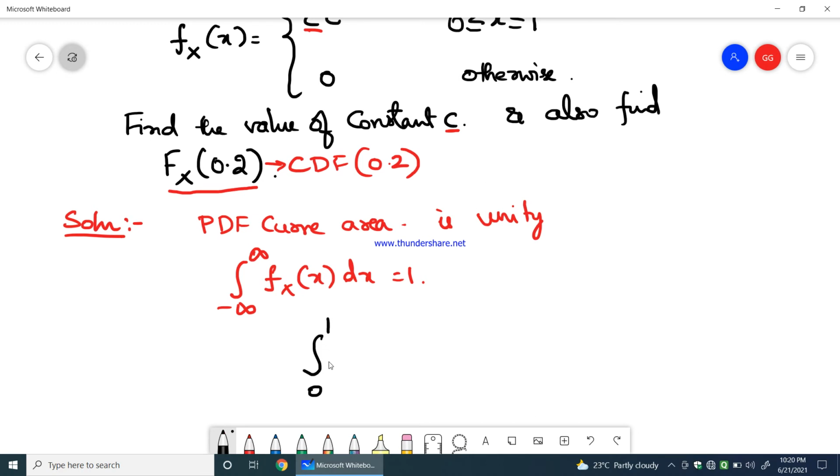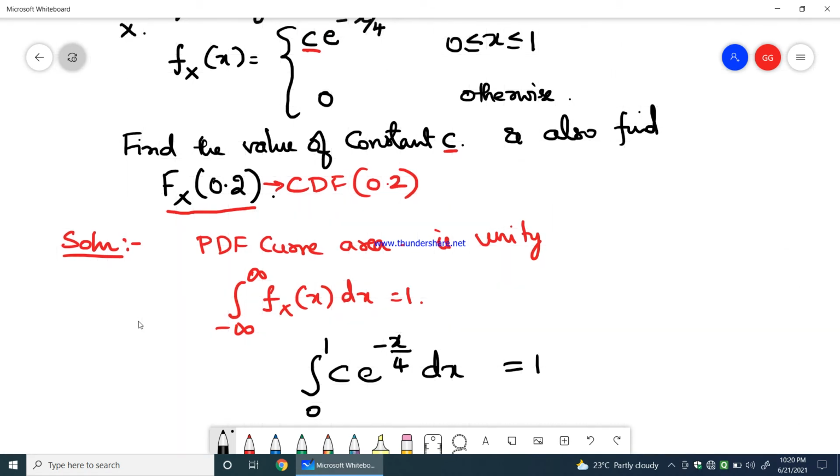f(x) of x is c into e power minus x by 4 dx, which is equal to 1. Minus infinity to plus infinity is the general formula, whereas in this problem x varies between 0 and 1, and my PDF is c into e power minus x by 4.